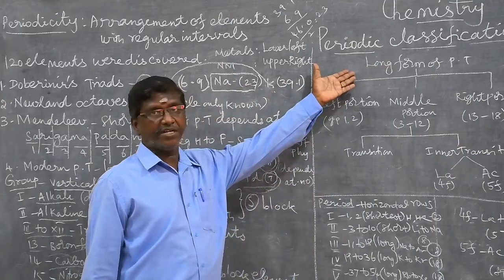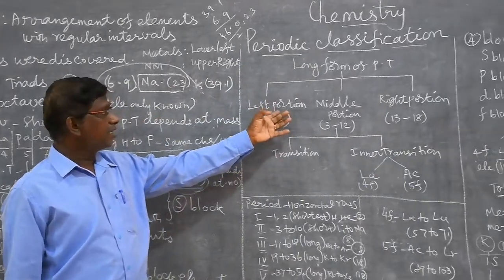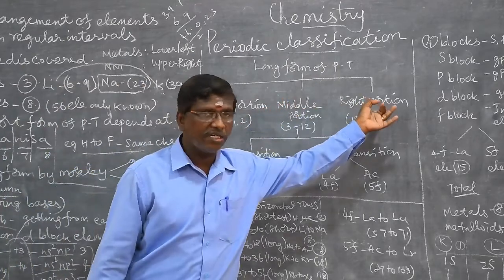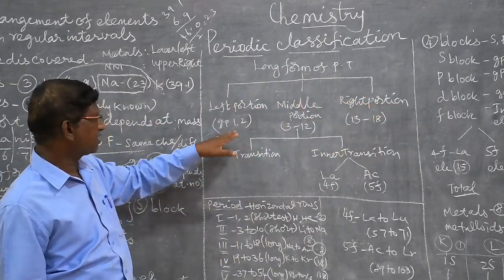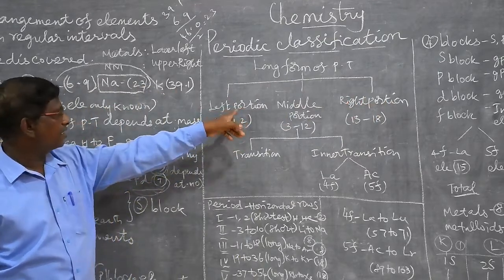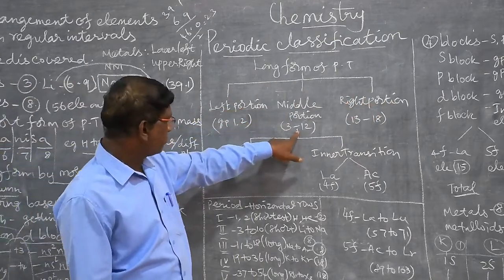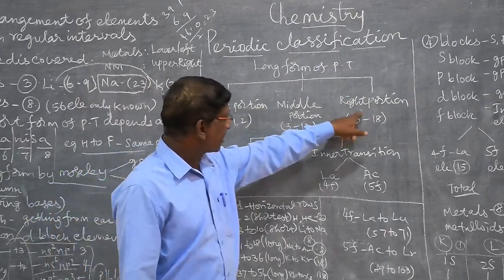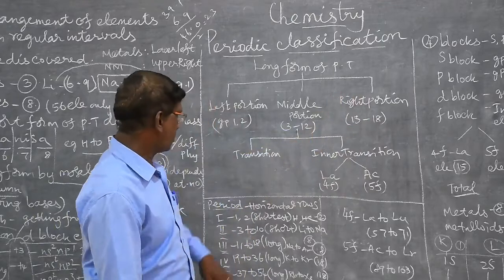The long form of the periodic table divides into 3 portions: left portion, middle portion and right portion. The left portion has group 1 and 2. The first and second groups are in the left portion. The middle portion has groups 3 to 12. The right portion is groups 13 to 18.